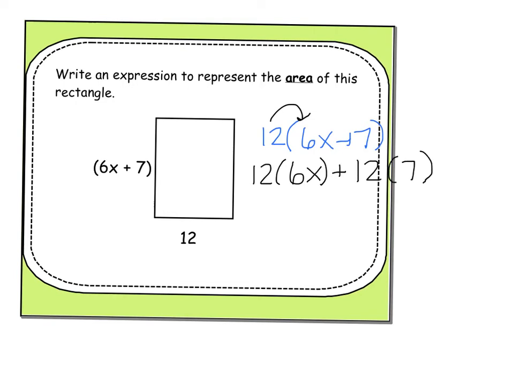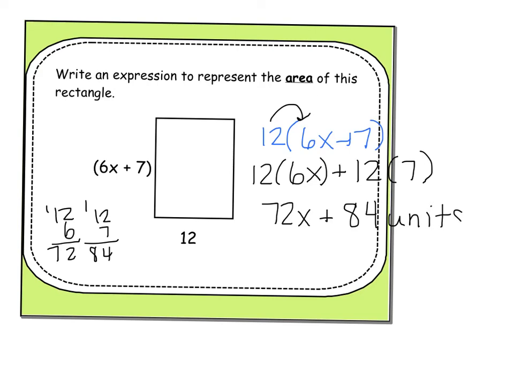12 times 6x. If you don't know 12 times 6, you come over here. 6 times 2 is 12. 6 times 1 is 6 plus 1. You've got your 72x. Don't get hung up on that multiplication. You know how to go through the steps of multiplying. So just like I did on the side, you can go off to the side and do it. Plus, now we have to do 12 times 7, which gives us 84. And I'm just going to put units squared because I didn't want to forget my label.